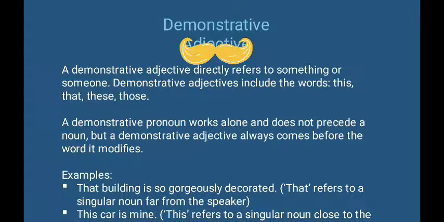Well, for example, that building is so gorgeously decorated, and the word that in that sentence, that building, is the word that refers to a building. So the difference between a demonstrative pronoun and a demonstrative adjective is from the sentence. An example of demonstrative pronoun becomes like this: that is a gorgeously decorated building. But in this sentence, that building is so gorgeously decorated, so the sentence is a demonstrative adjective.